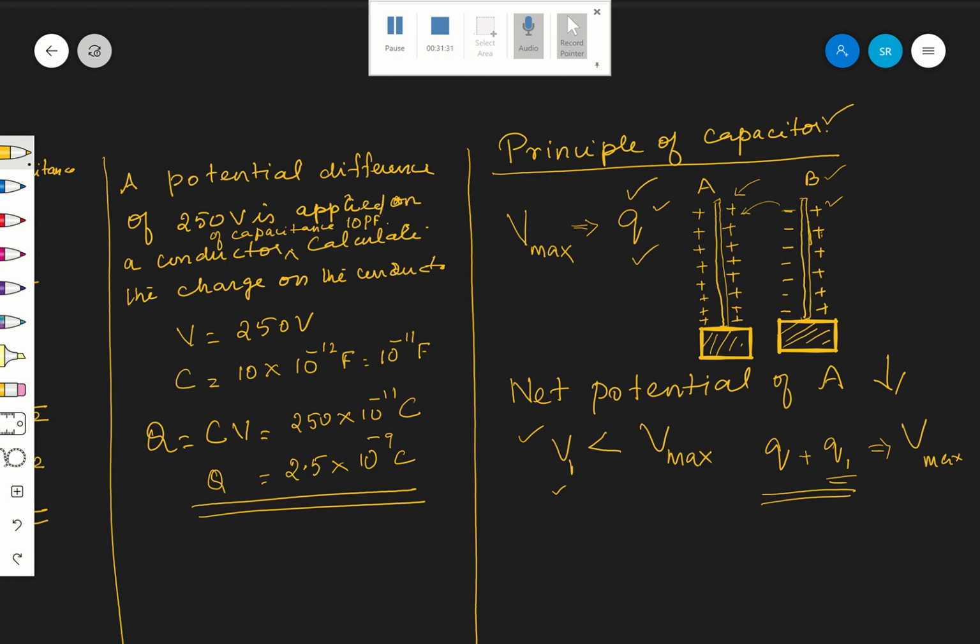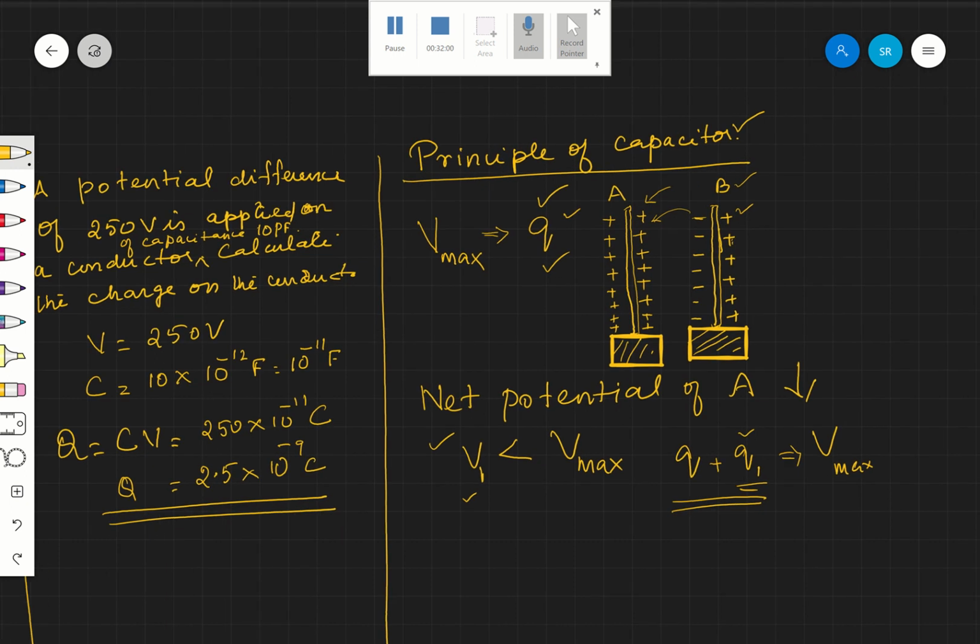But now, by bringing B near it, A's potential decreases to V1. Now it is ready to accept some more charges. How many charges here? Q1. You can give Q1 amount of charge to it, so that its potential is once again brought to V max. Therefore, the capacity of the conductor A is increased now. Hope you are following.